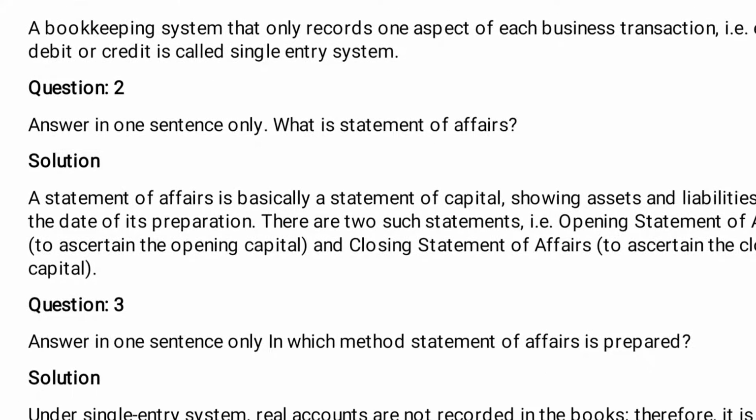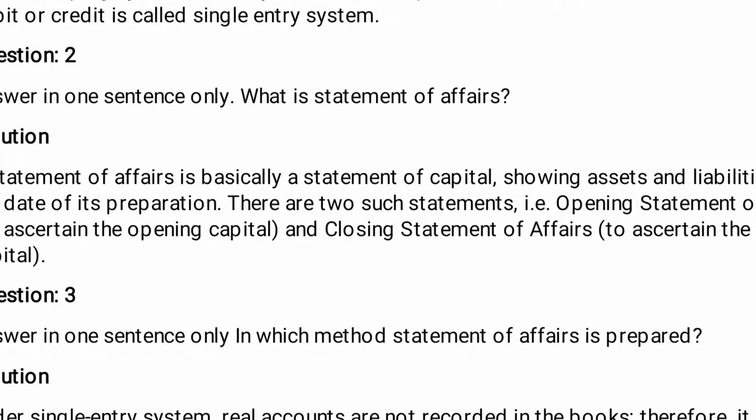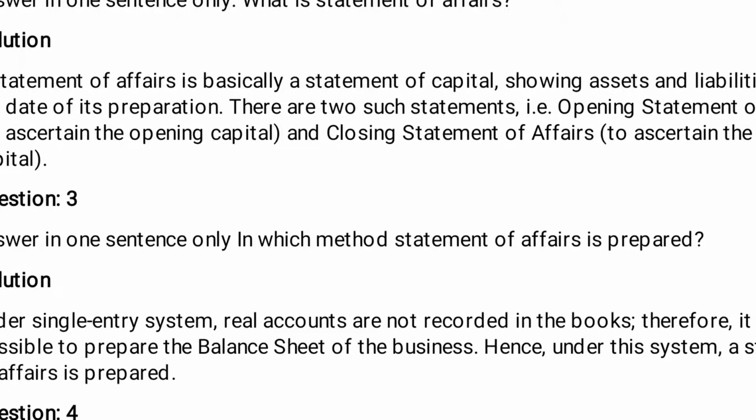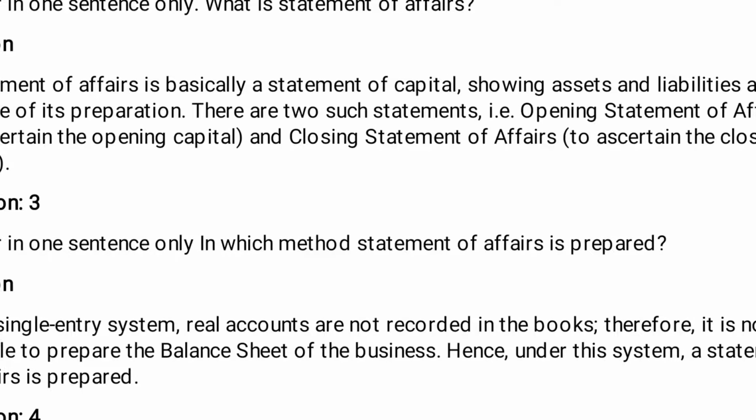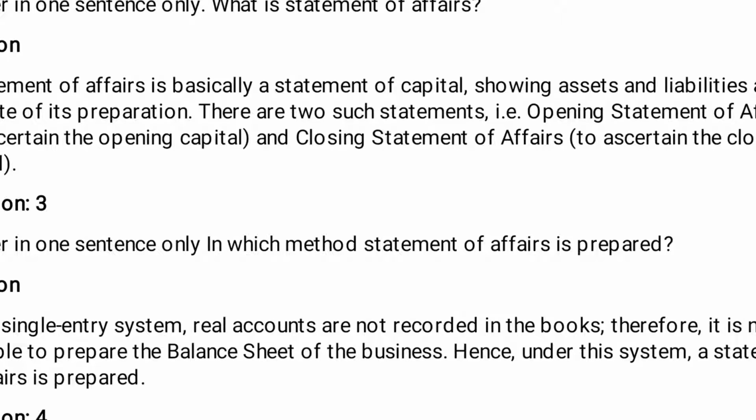Next, question number 2: answer in one sentence only, what is statement of affairs? So here is the given solution. A statement of affairs is basically a statement of capital showing assets and liabilities as on the date of its preparation. There are two such statements: opening statement of affairs and closing statement of affairs.